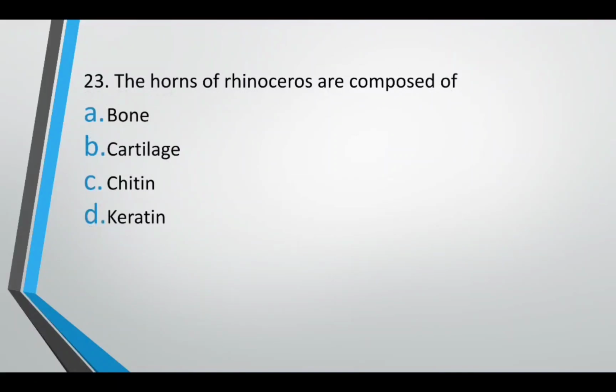The horn of rhinoceros is composed of bone, cartilage, chitin, keratin. The correct answer is option D, it is composed of keratin.